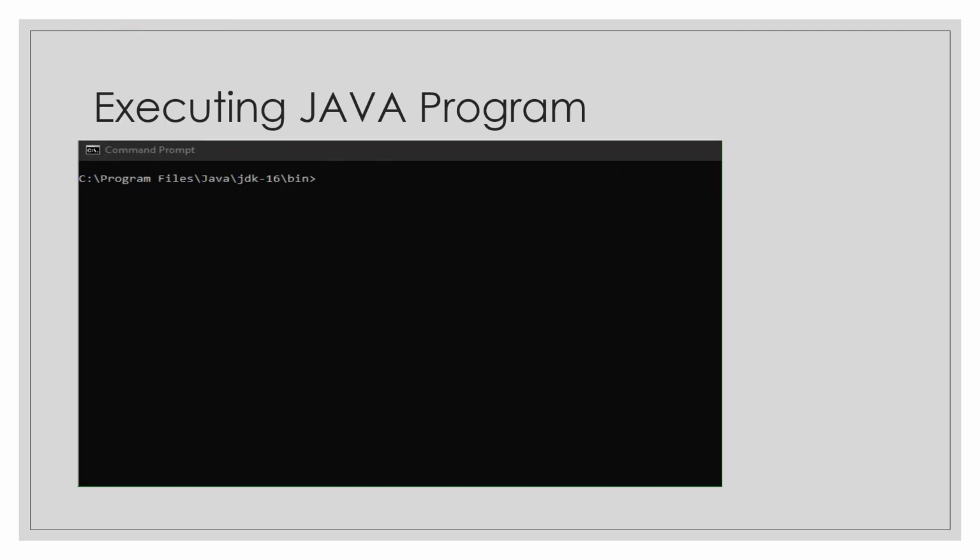Now we'll be executing our Java program. To execute your program, first we need to land up where your program is located. Like in my case, my program is located in this bin folder. So I will change my directory to this bin folder. Now here at this command prompt, I will run my file.